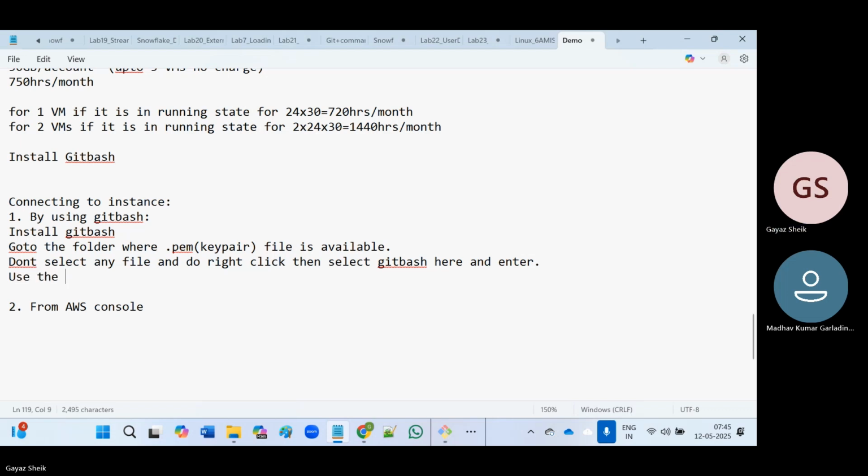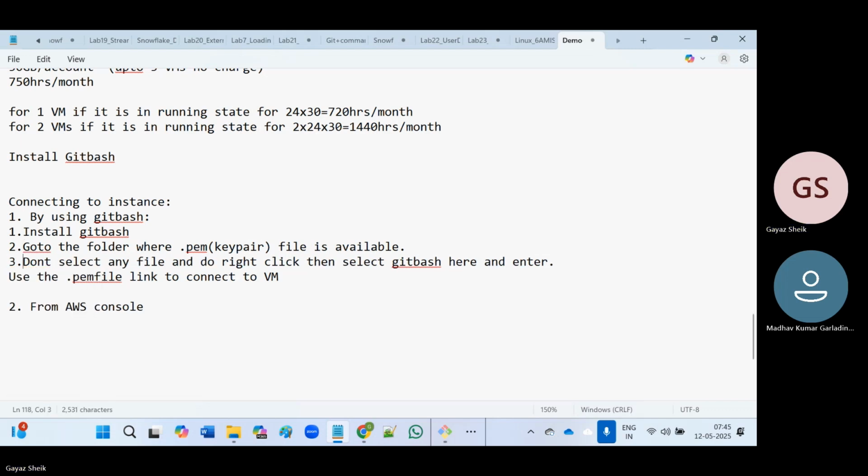Use the link to connect to the virtual machine. This is the process we have to follow. These are the different steps: step 1, step 2, step 3, step 4.